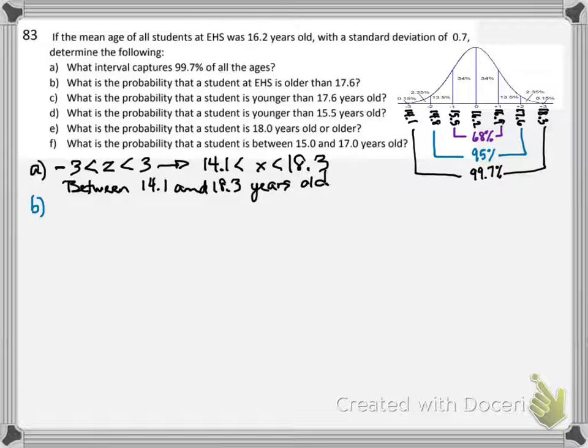B says, what's the probability that a student is older than 17.6? So I'm talking about the student age greater than, because older than means greater than, 17.6. And then, I didn't write this down. It's been a while since we did it, so I will write it again. Remember, those are my Z numbers. Those are my X numbers. So 17.6 is the positive 2. So I'm talking about Z's greater than positive 2.